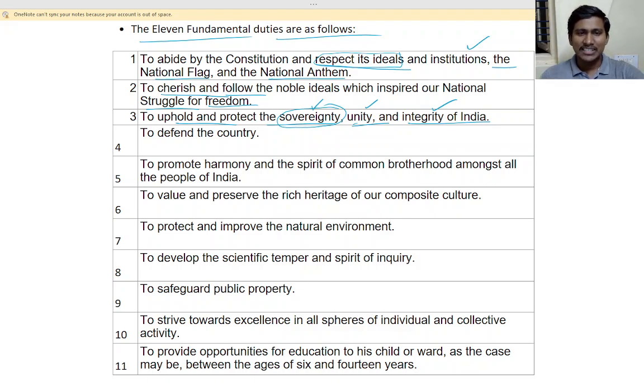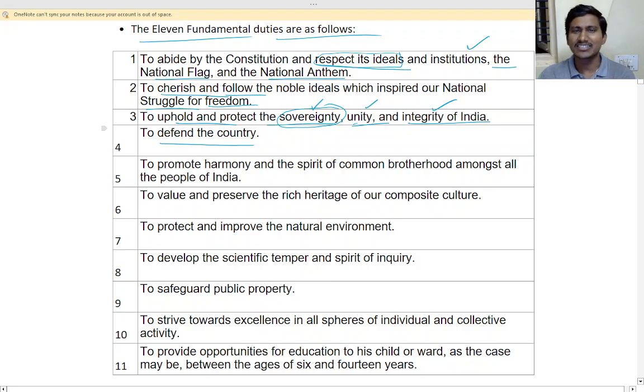So next is what? To defend the country. To defend the country, it is our duty. If someone is attacking us, what we have to do? We have to defend ourselves, it is our duty, isn't it? Okay, some people will try to escape, that is a different story, we will not go into that. Okay, we have to defend our country.